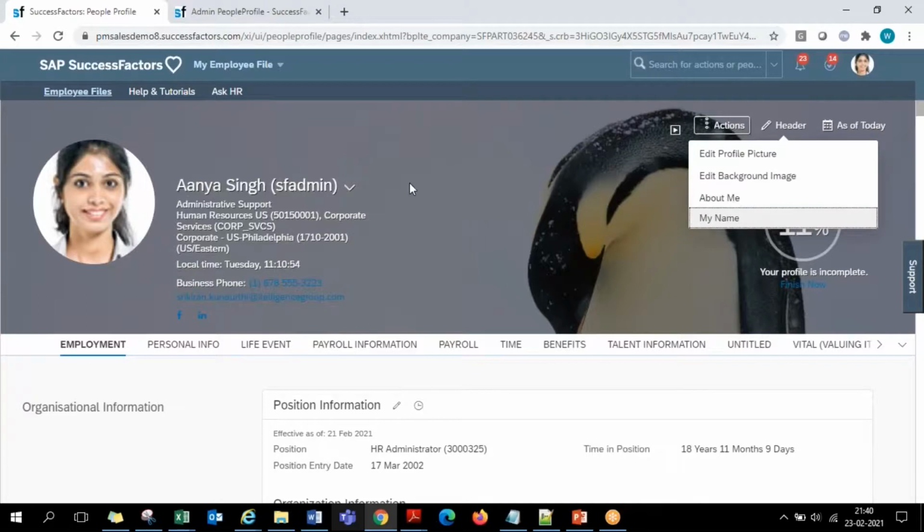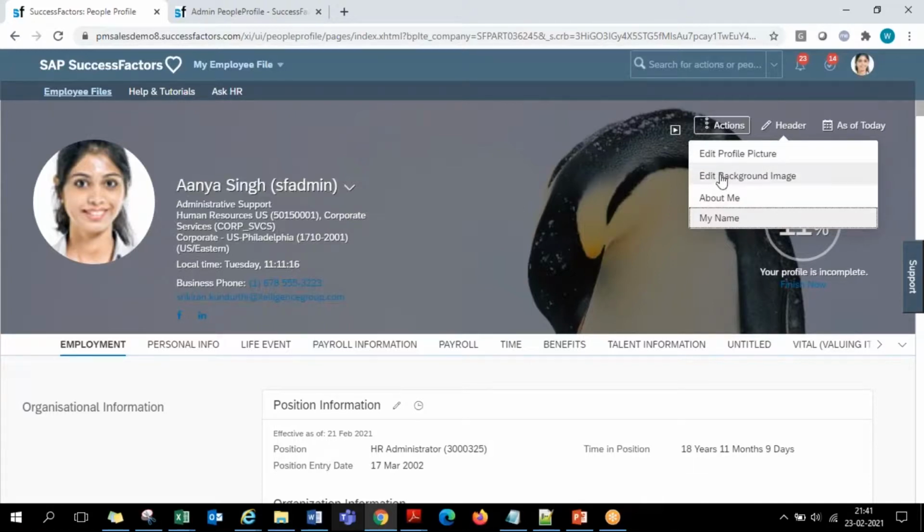If you record and keep your name as an audio file, a small audio icon comes. When you click on it, the system will announce your name, so that people get to know how your name should be pronounced. So these are the different functionalities that SuccessFactors has given at each individual user level. The company can decide which are to be given and which are not to be given to the users.